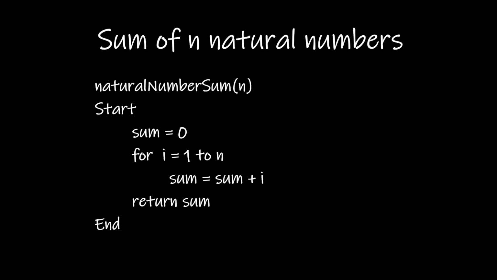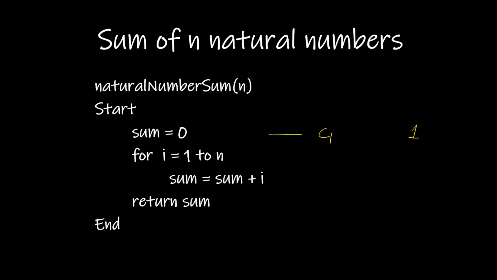Consider this example. This is a pseudocode of finding the sum of n natural numbers. Here, first we declare a variable sum. Now when we declare any variables or give any instructions which are already stored in a computer, it takes a constant amount of time. So let's say this statement takes C1 amount of time. And this statement is executed one time.